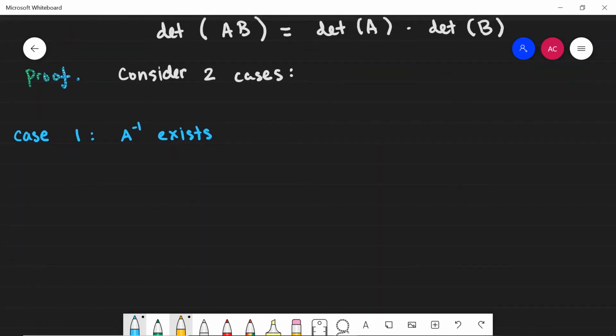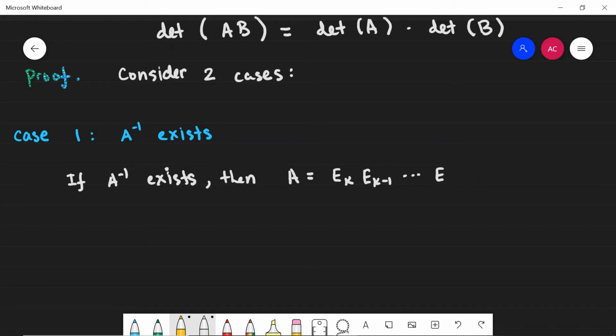So if A inverse exists, then our invertibility criteria tells us that A can be written as a product of elementary matrices, because that was one of our invertibility criteria. So A is a product of elementary matrices, which I'll just abbreviate.